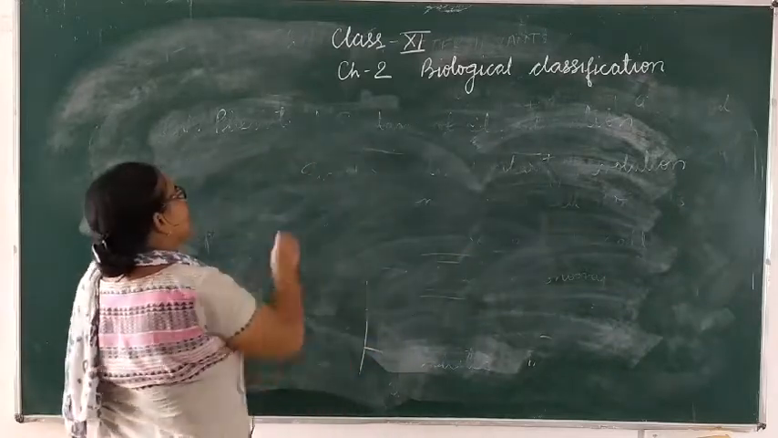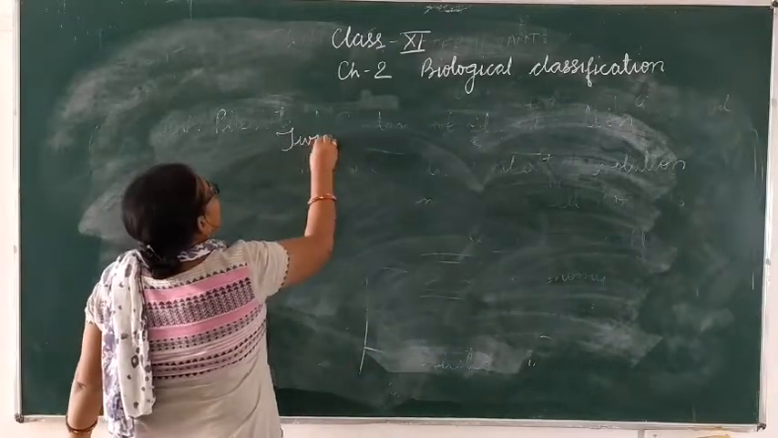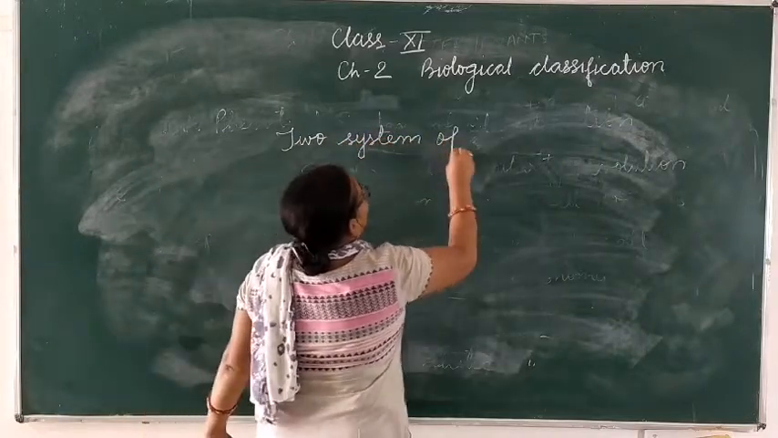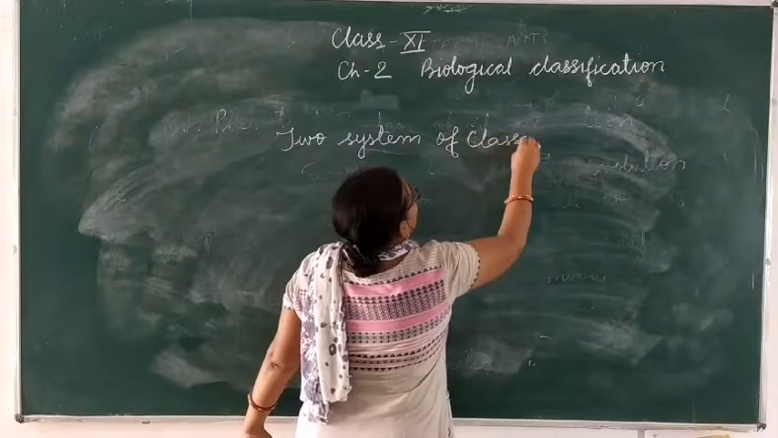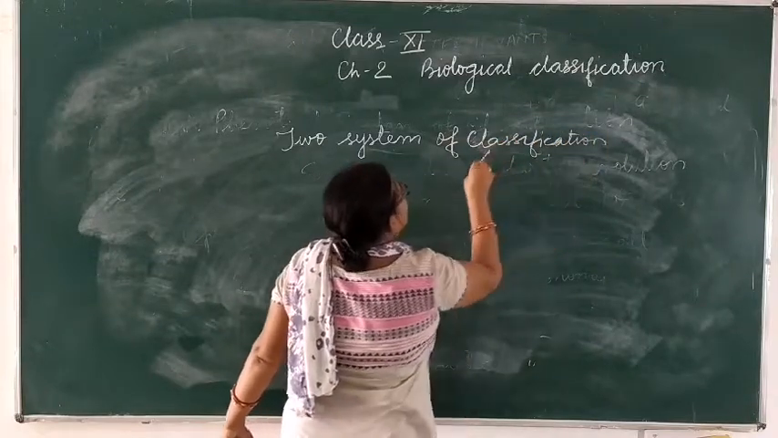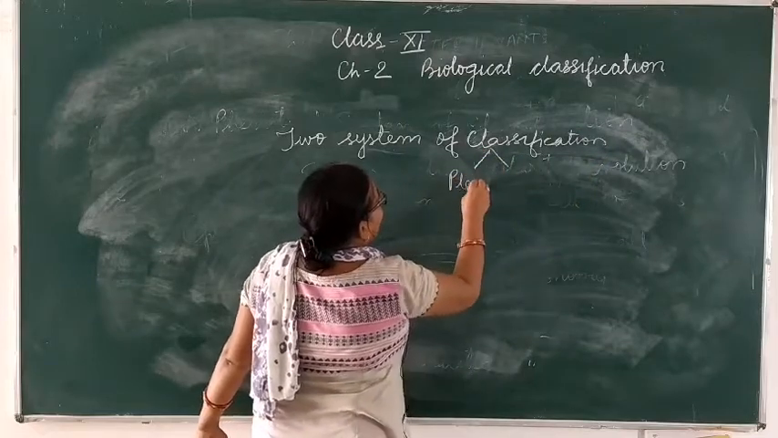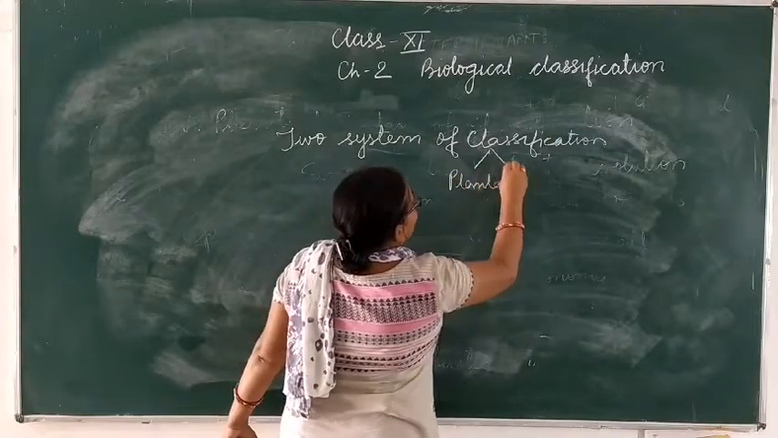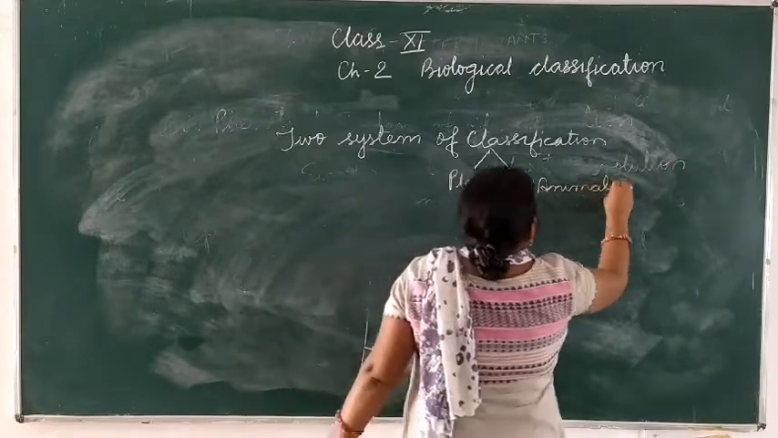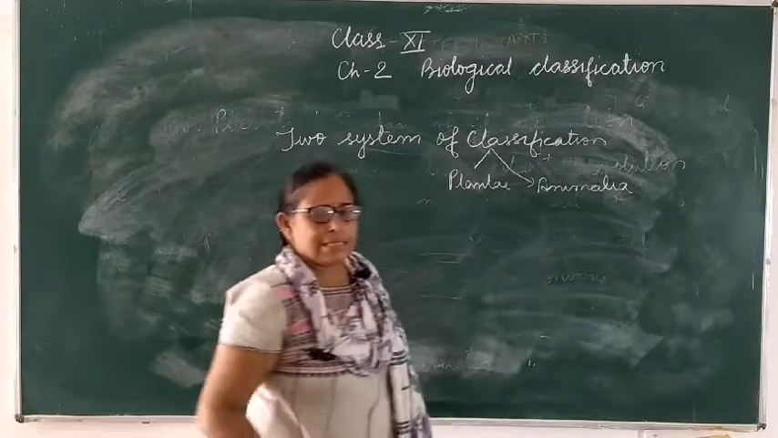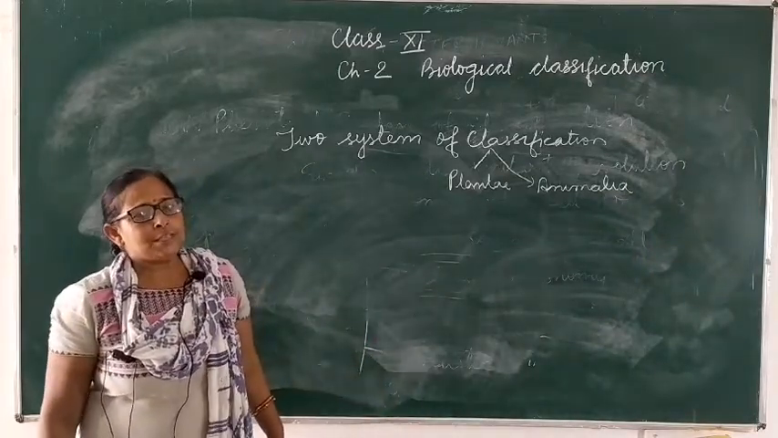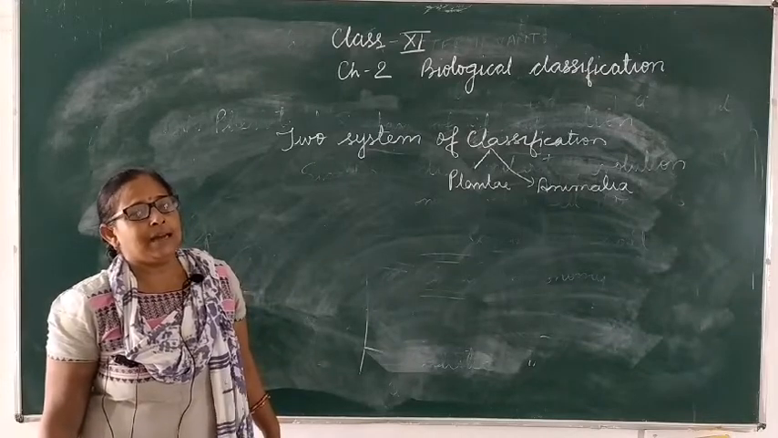In the two-kingdom system of classification, we study only Plantae, and the second one is Animalia, which was discarded by many biologists because many of the species, many of the organisms, were left out.